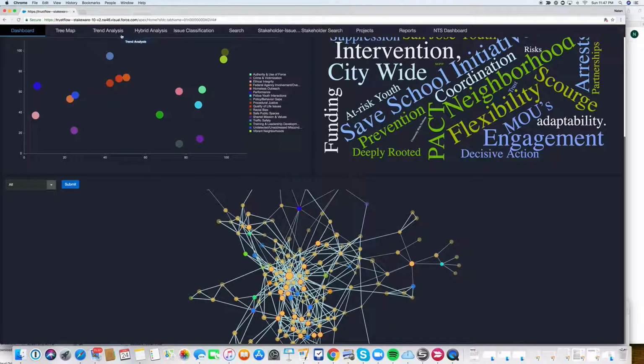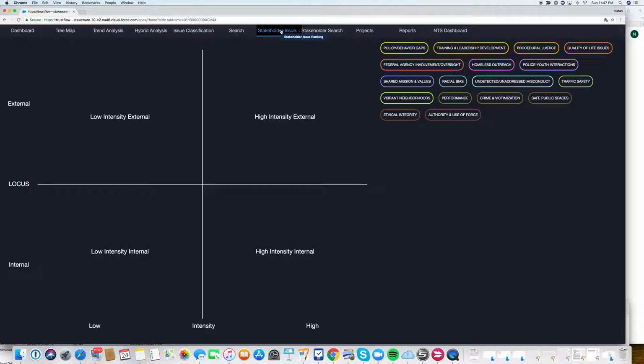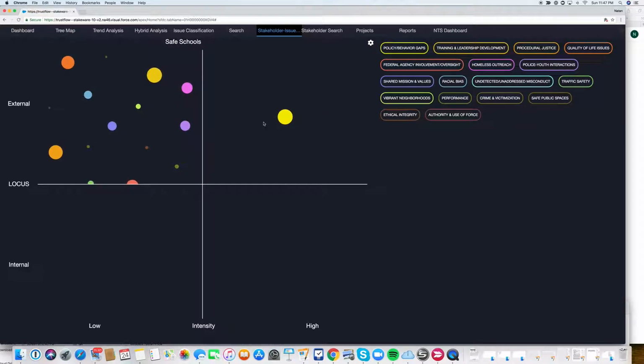Now, if we go over here, once we have identified the stakeholders, we've identified the issues, and now we want to basically put it all together. So here on the right, I have the main issues for the police. And let's say I'm going to drop the vibrant neighborhood issue. Here I can see actually I can divide my stakeholders into external stakeholders and internal stakeholders. So on the top of this quadrant you would see external stakeholders, and on the lower part you would see internal stakeholders. And here on the x-axis we're actually looking at the level of intensity.